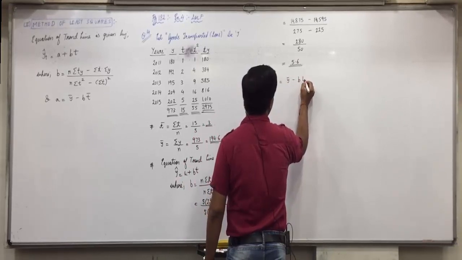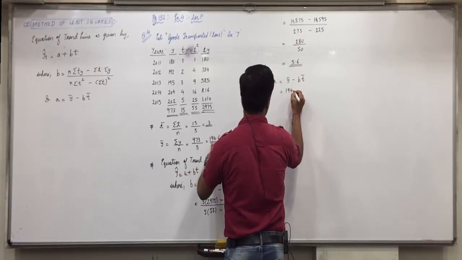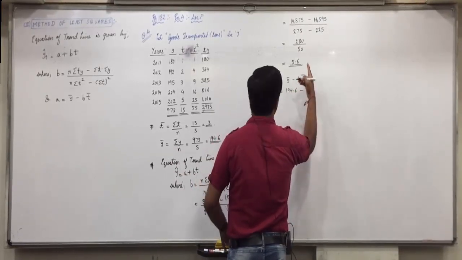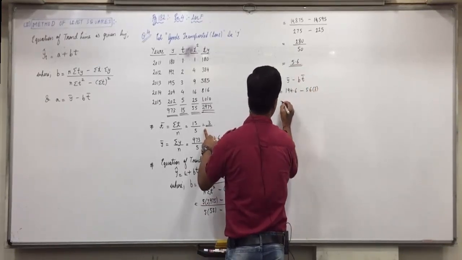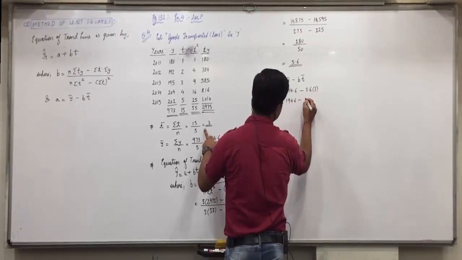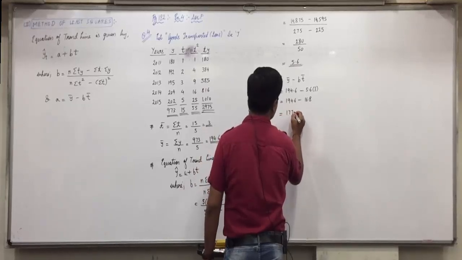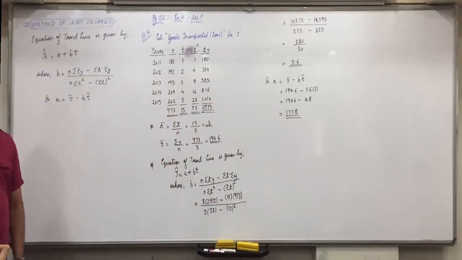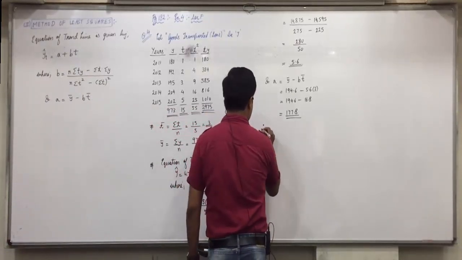Now A equals y bar minus b t bar. Y bar in the beginning we have obtained 194.6 minus b, 5.6, and into t bar is 3. So 194.6 minus 5.6 into 3, which is 16.8, gives 177.8. Got it, everyone? Now we'll express the regression line.